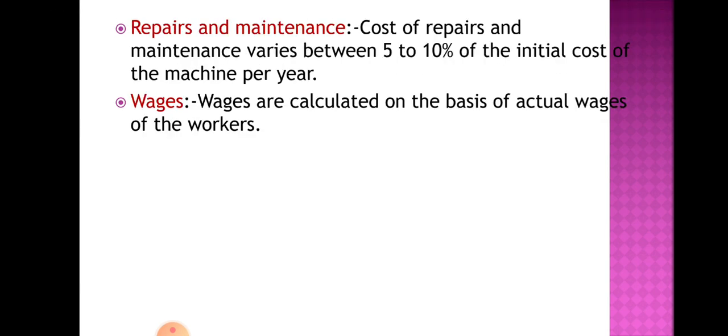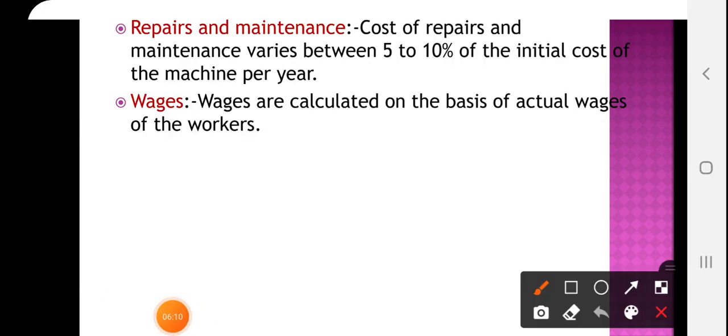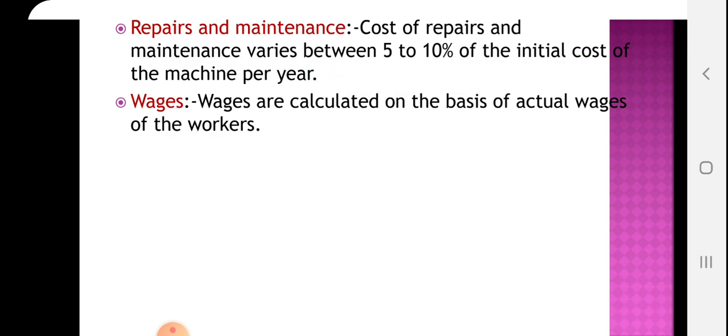Then repair and maintenance. Actual repair and maintenance cost is there, but here the cost of repair and maintenance varies between 5 to 10% of the initial cost. Again remember this, repair and maintenance should be 5 to 10% of the initial cost of the machine per year. Wages. Wages are calculated on the basis of actual wages of the worker, means the driver. What are the wages per day?